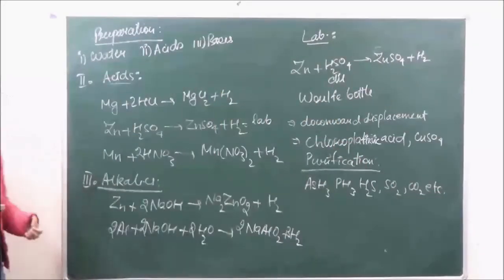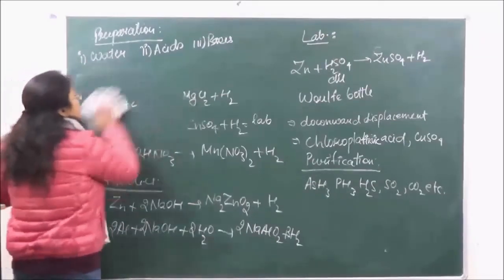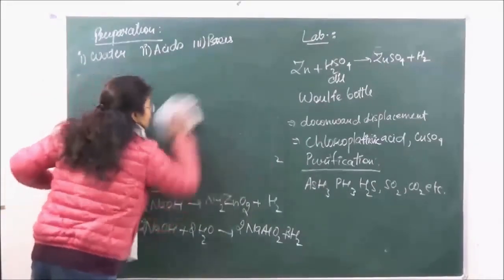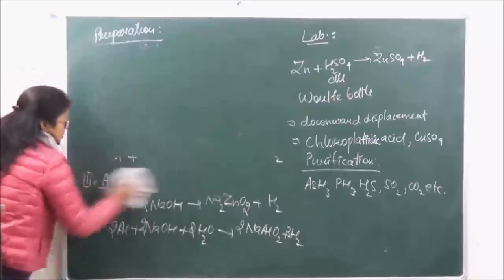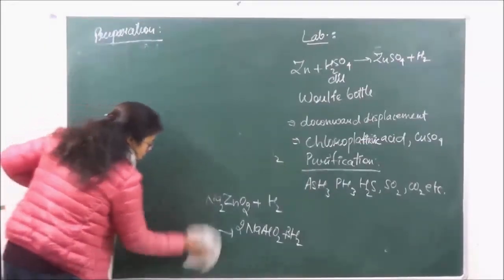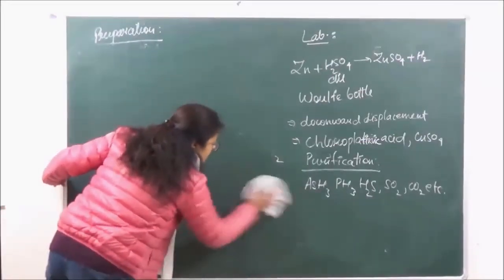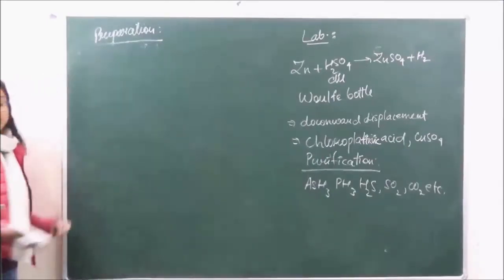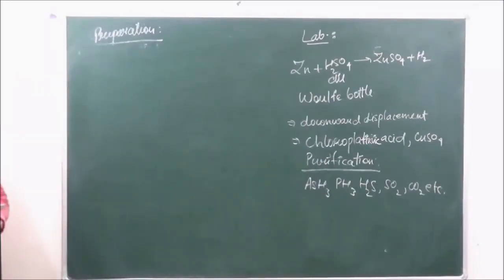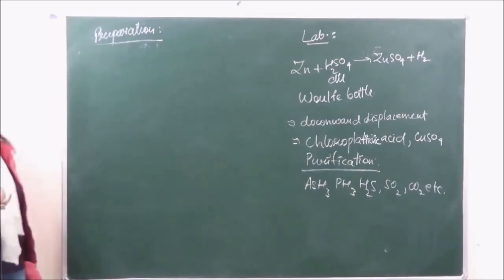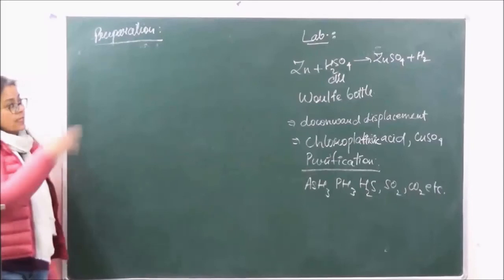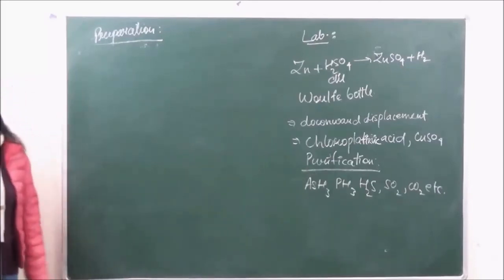So how do we remove these impurities? These impurities may be removed by taking 3 bottles, right? And we are going to pass this gas which is produced in the laboratory through these 3 bottles.